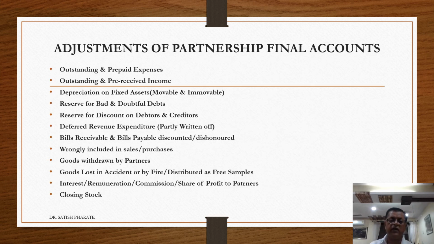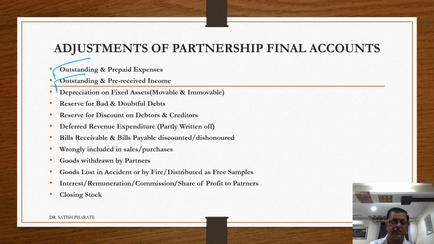Next slide is regarding adjustment of partnership final accounts. What are the different items appearing for adjustment of partnership final accounts? These are usually items which are taken for adjustment. Number one, outstanding expenses and prepaid expenses. If there is outstanding expenses, record it on the balance sheet liability side, or prepaid expenses on the asset side. If you are passing journal entry, accordingly the effects will be given. Outstanding and pre-received income. That is, if you have received any income in advance, again it is a liability. If it is receivable, it is an asset.